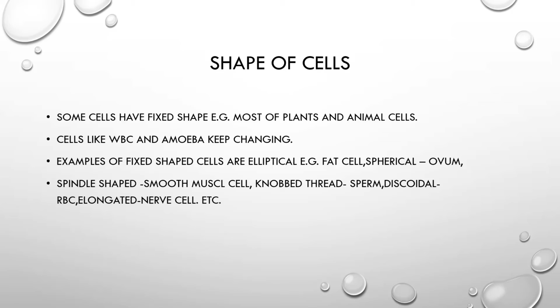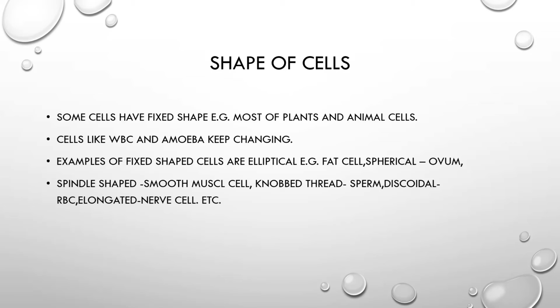Cells like WBCs and amoeba keep changing shape. I have already explained this. Then examples of fixed shaped cells are epithelial cells and fat cells. Fat cells are adipose tissues. They have to store fat in them, so they have a fixed shape.